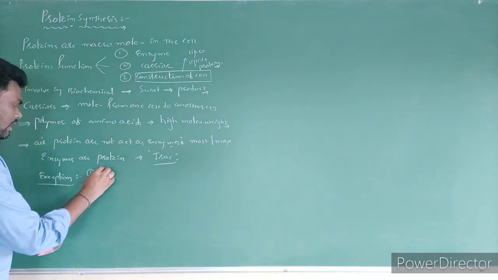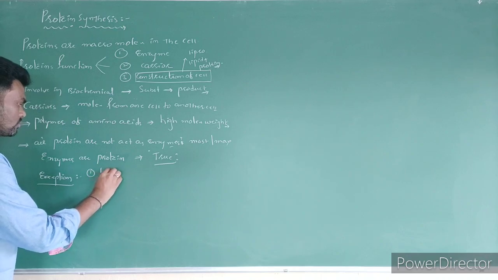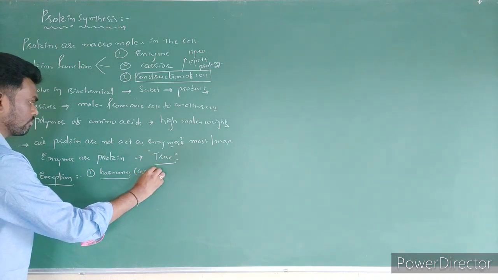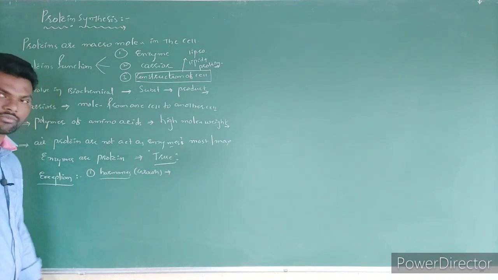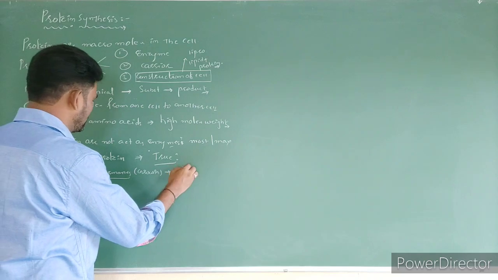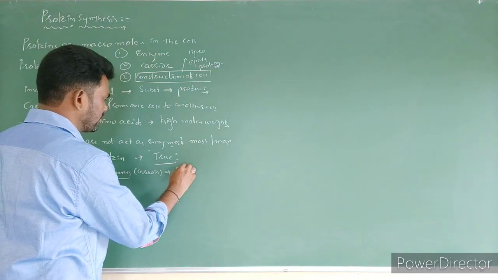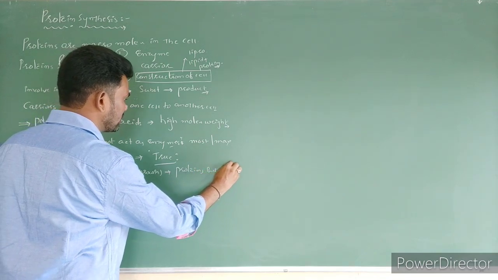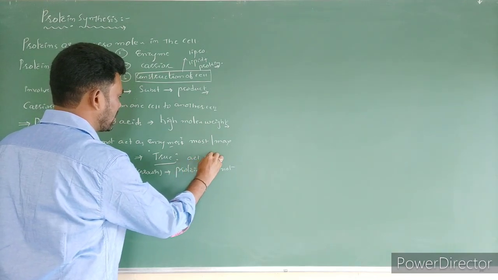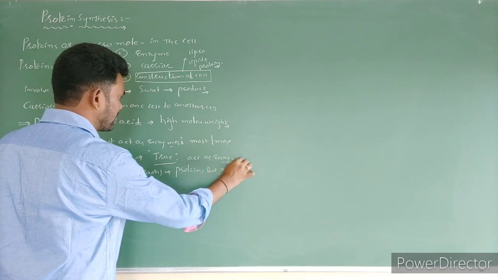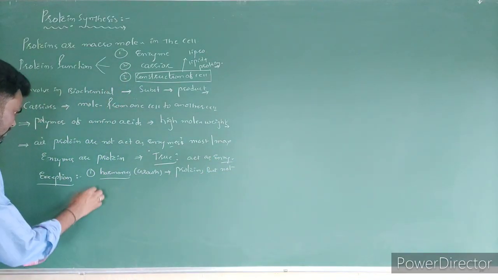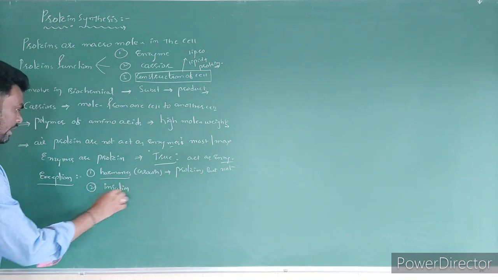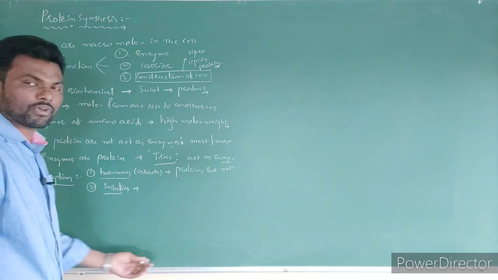For example, in a cell, growth hormones are generally proteins, but they do not act as enzymes, right? Next, for example, insulin is also one protein product.